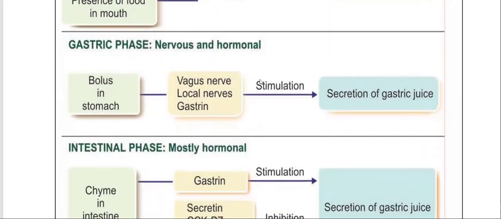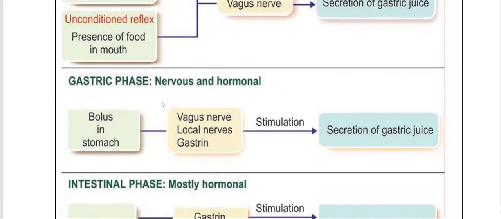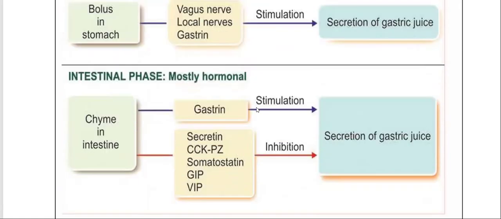Gastric phase. Gastric phase is nervous and hormonal. Bolus in stomach, the vagus nerve, local nerves, and gastrin stimulate the secretion of gastric juice.